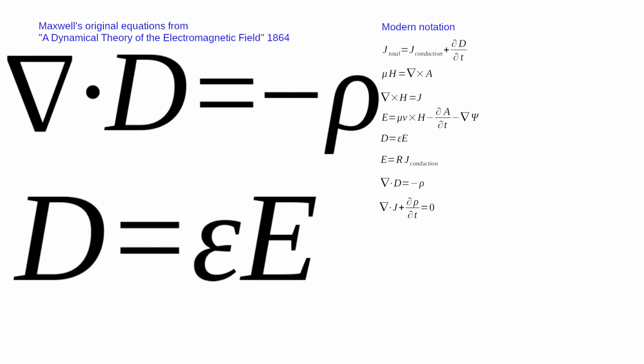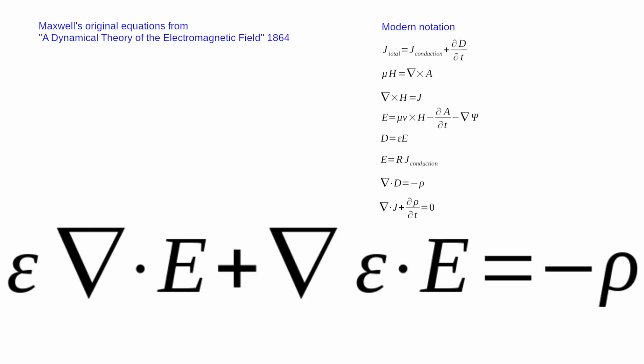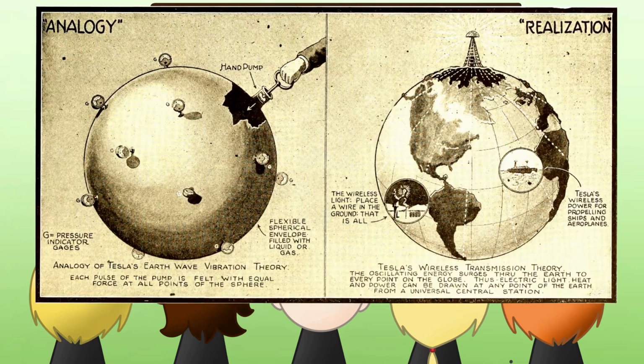We can substitute D in the first equation and get this new equation. Ignoring the spatial gradient of epsilon, the second term, and only looking at temporal variations in epsilon, we see that the electric field around a charge will vary with epsilon. These variations can be picked up by a receiver Tesla coil. Now we're getting to how Tesla's system might have worked.